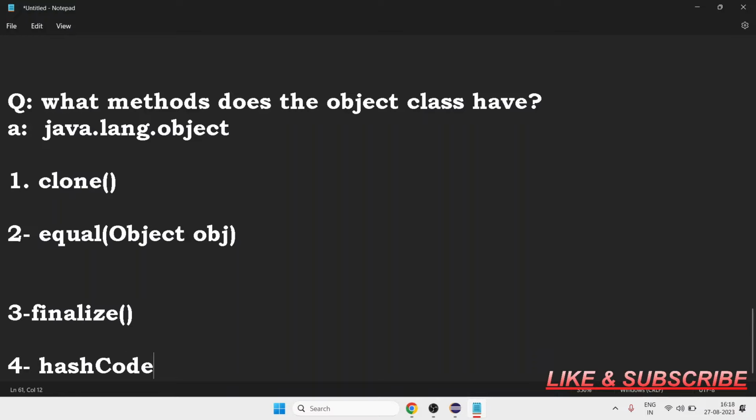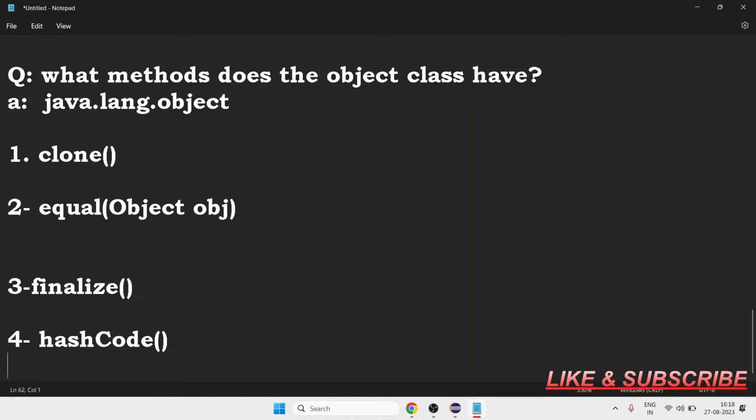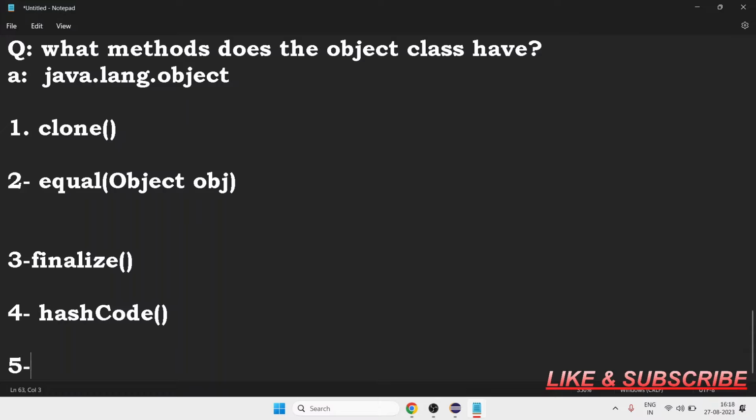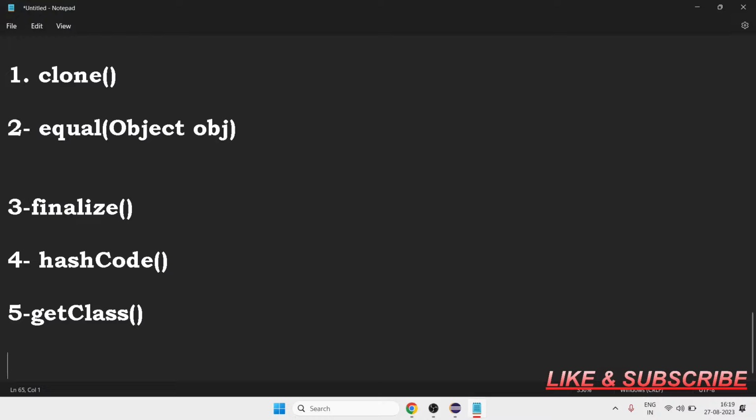It returns the hash code value of the object. Another important one is getClass. These are the methods that java.lang.Object contains.